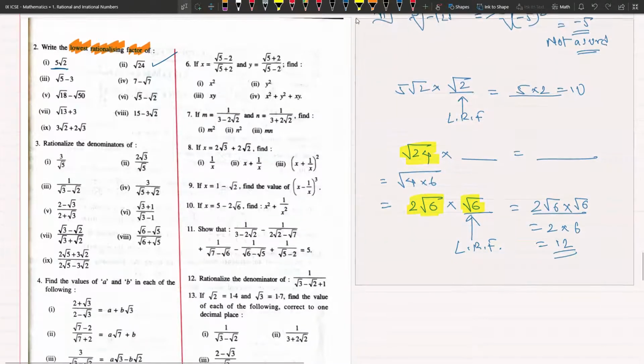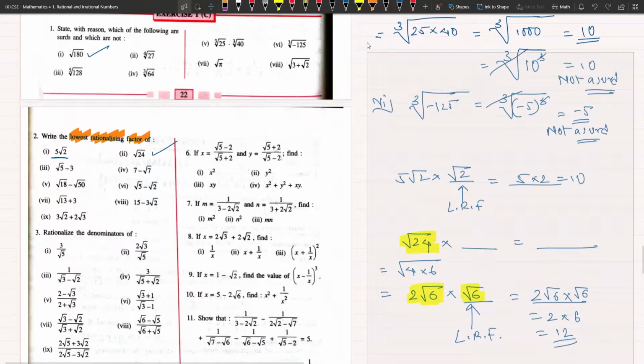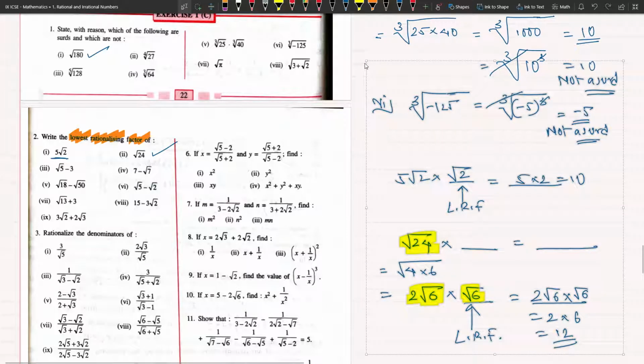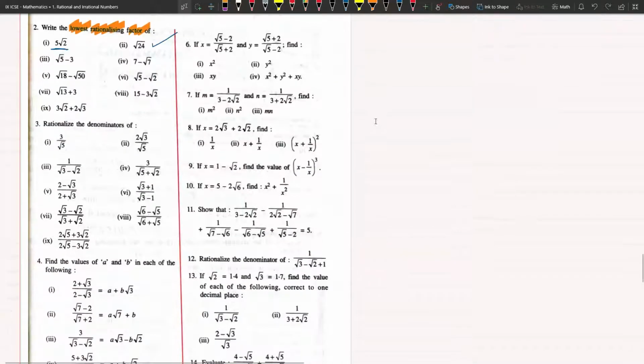Okay, next. ये तो हमने कुछ try किए questions. Next, Krish, can you hear me? Yes, sir. 5 minus root 3. What is the least rationalizing factor of 5 minus root 3? Sir, first we will actually multiply it with 5 plus root 3.